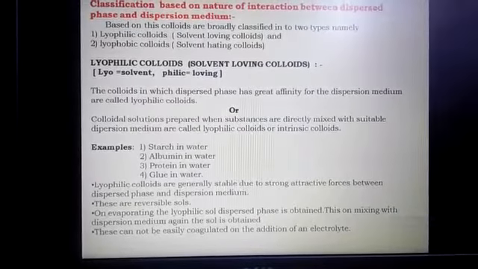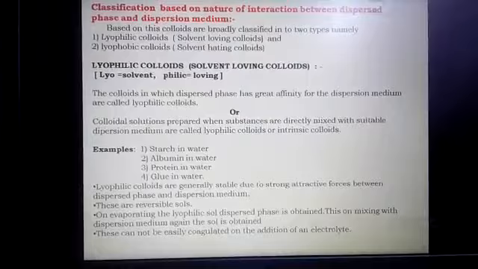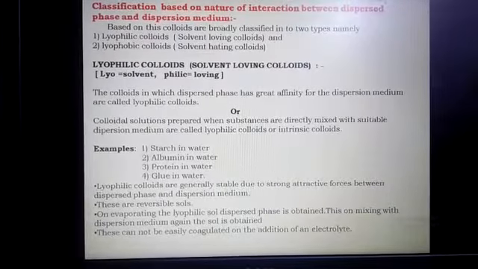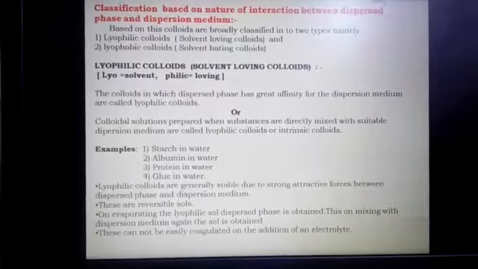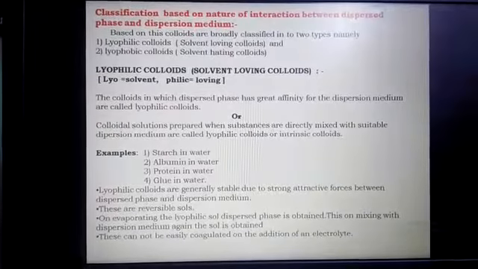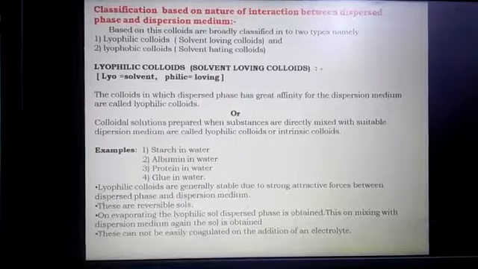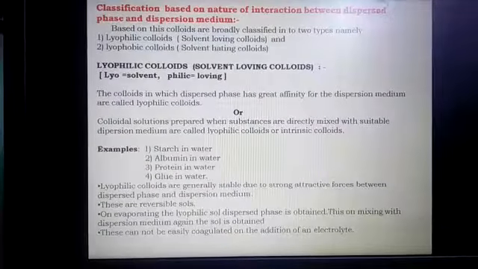For example, if we prepare a starch in water colloidal solution and evaporate it, the water evaporates and the remaining thing is starch.